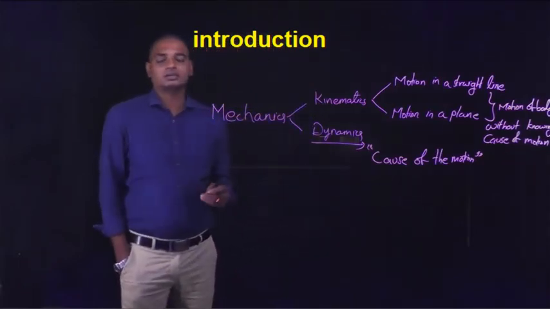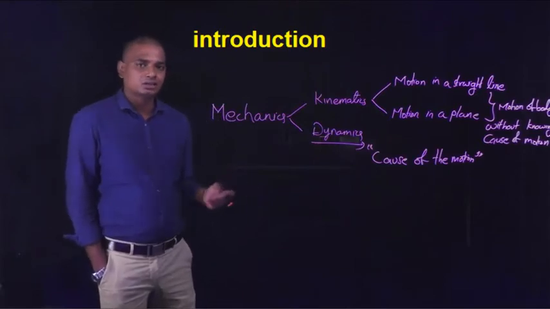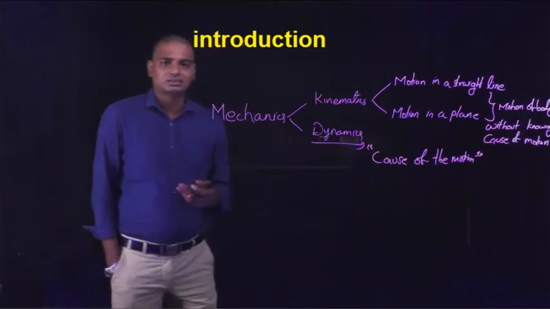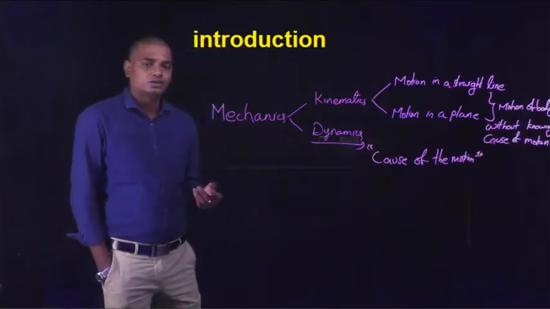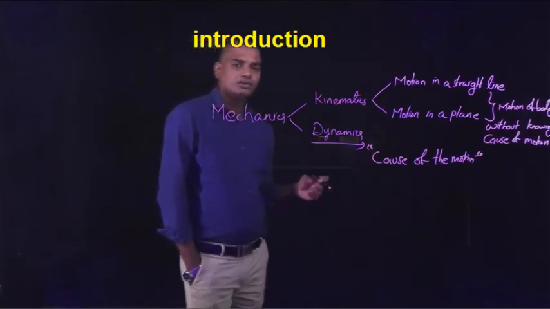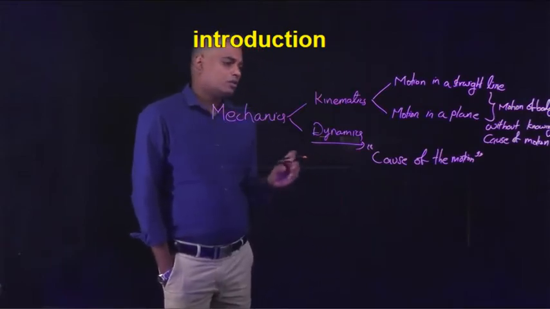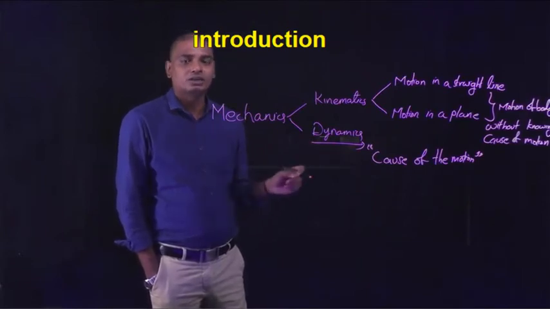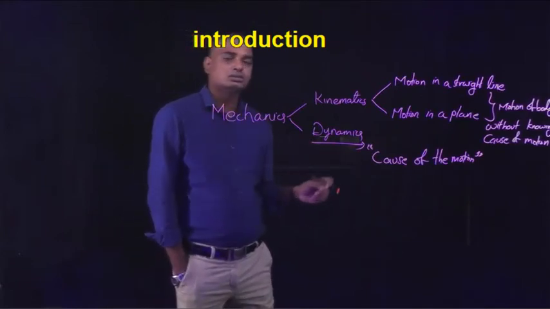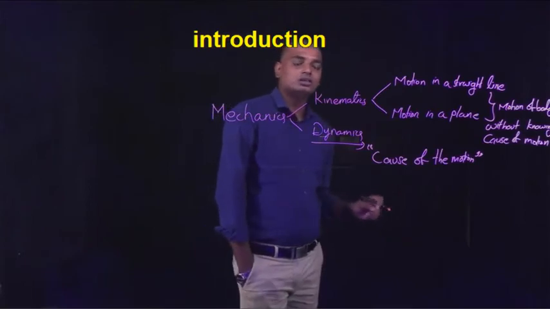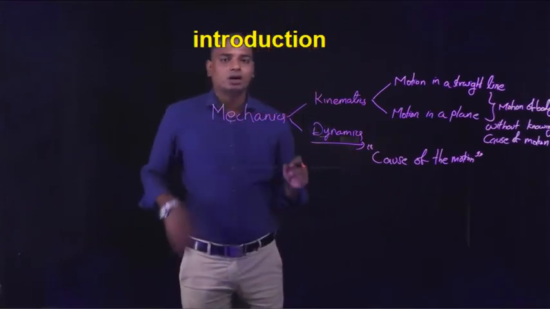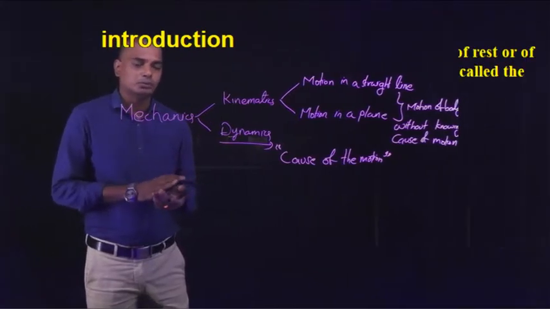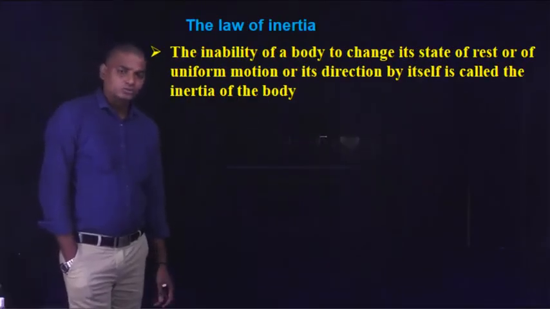Newton has suggested three laws: first law, second law, and third law, which we have studied in our earlier classes, from 9th to 10th. So in this chapter, we will discuss what the cause of the motion is, what it is named, the units, and what Newton's three laws are. From these three laws, what Newton has to say to us, and some problems.